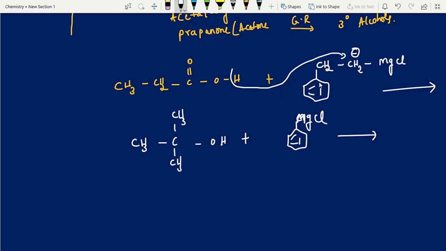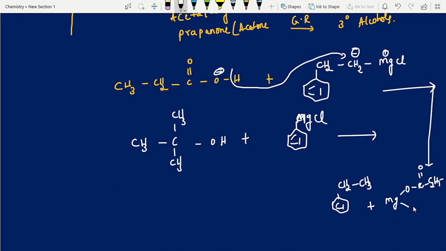That is your main product. So I'm writing the answer here. Check it. What is this? CH2, CH3, ethyl benzene. That's all. What about the byproduct? You can write the byproduct. This part is O minus, and this is the plus part. You can write both. O, C double bond O, C2H5. That's it. Now next one, this is Cl. This is the byproduct. This is the main product.